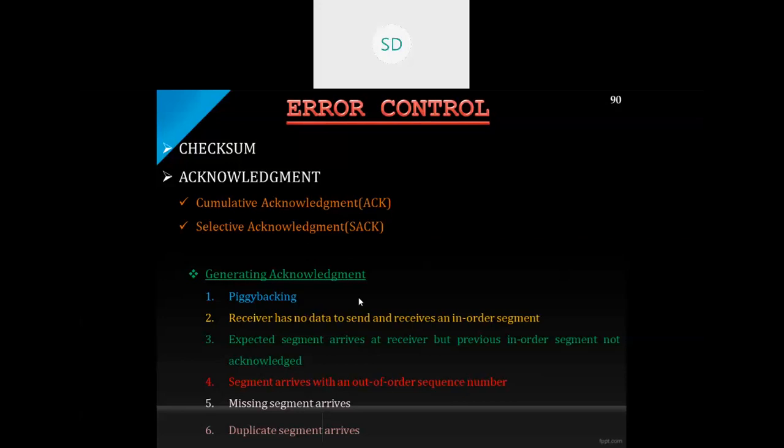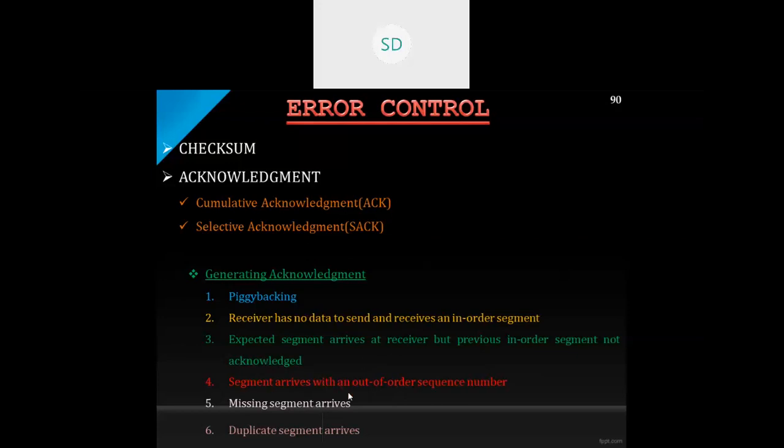No. Suppose the previous segment is not received and it receives the next coming segment. For that next segment itself, it will acknowledge. That is rule 3: the expected segment arrives at the receiver, but the previous one is not in order. That information will be stored, and the acknowledgement will be given to this expected segment itself.